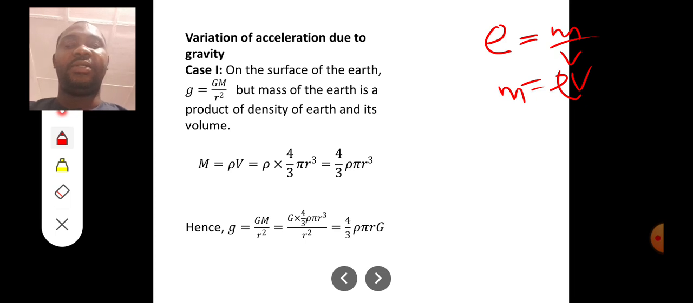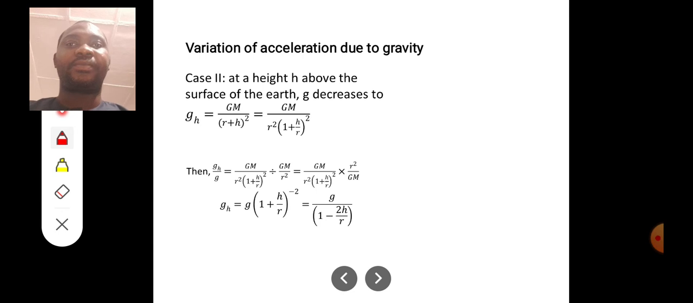Please note that. When you are given the density of the Earth, we know the radius of the Earth, we know the value of the gravitational constant, and we are good to go.